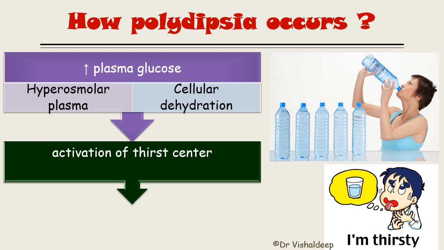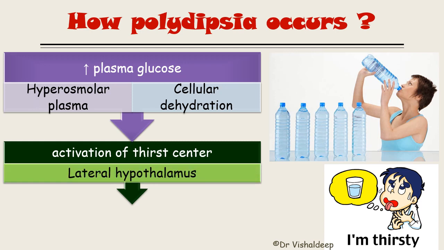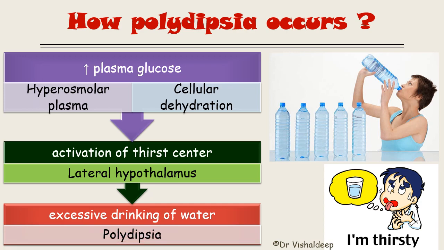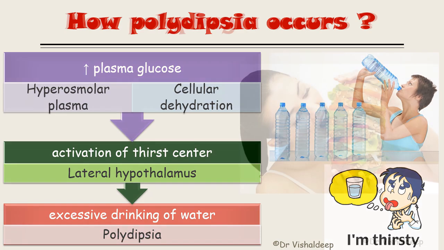Now where is this thirst center situated? This thirst center is situated in the hypothalamus, in the lateral nuclei. So once there is cellular dehydration, that cellular dehydration will ultimately activate the thirst center that is present in the lateral hypothalamus, and excessive drinking of water will take place. The person will drink a large amount of water, and it is known as polydipsia. This is how polydipsia will occur.